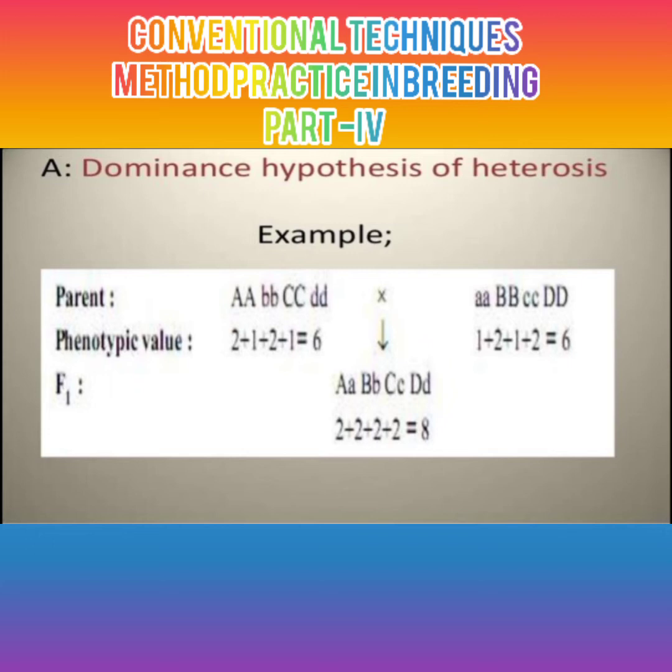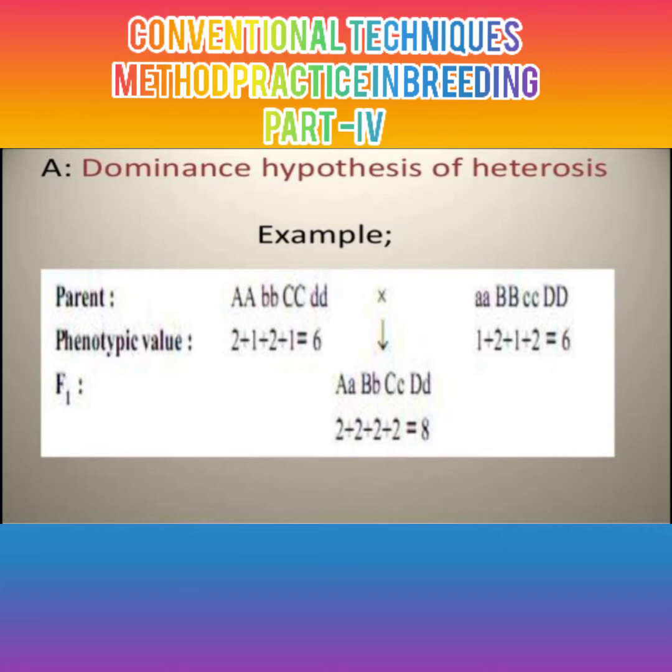a parent's tall character has 1 point, and the recessive character has 0.5 points. In the first parent there are two tall characters, that means 2 points each, so 4 points, and two recessive characters, that means 1 point. That means a total of 6 points in each parent.